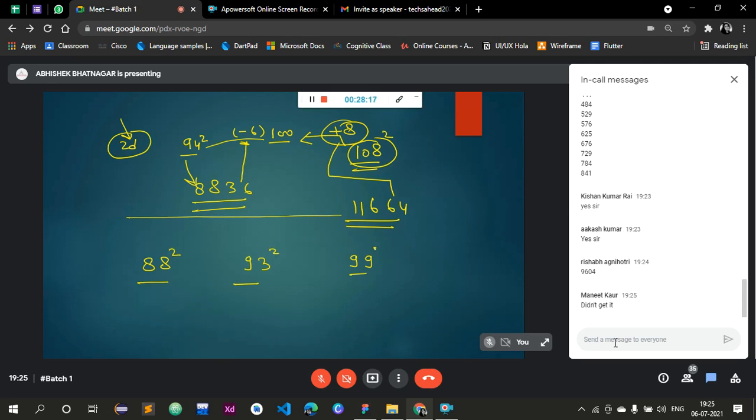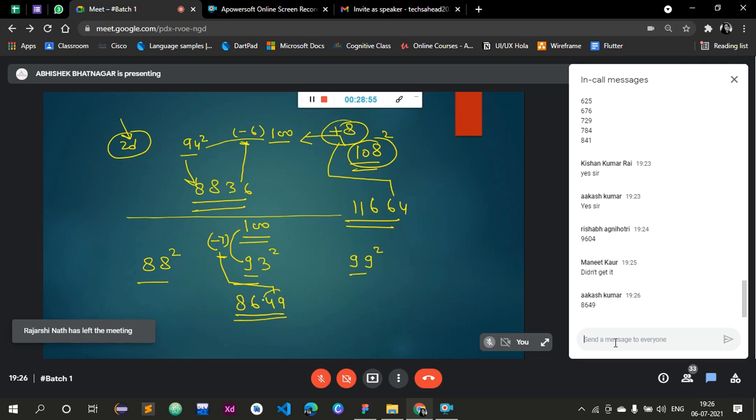Let's check another number. If you do proper calculation, this question is lengthy and a normal student will definitely take time. Let's say I'm taking the square of 94. Now let's see how we can easily solve this question without much calculation. You have to check the difference from 100. So 94 and 100 difference is minus 6. Step 1: 94 minus 6, that is equal to 88.